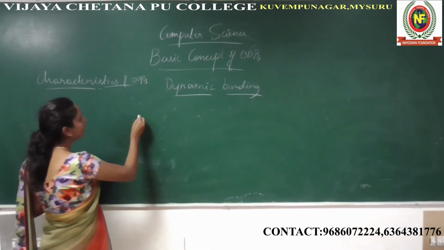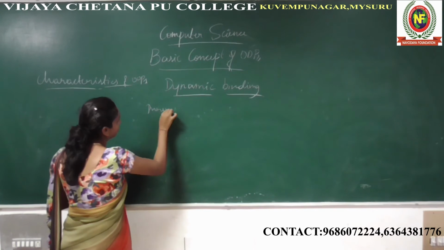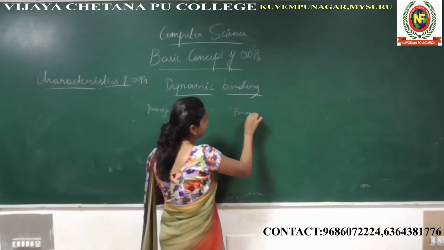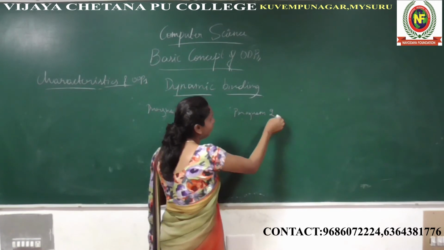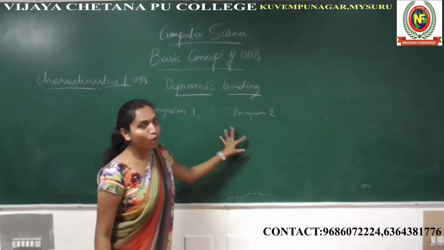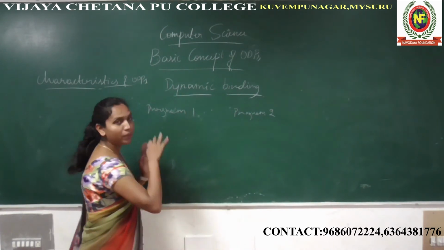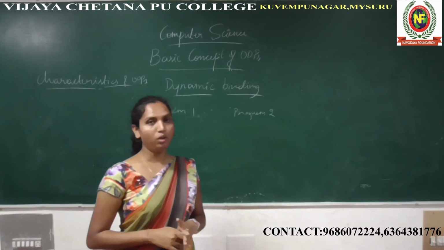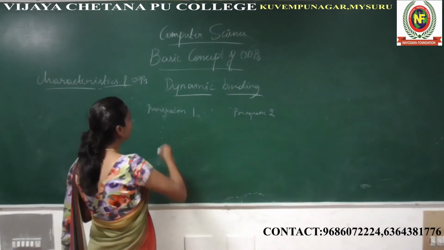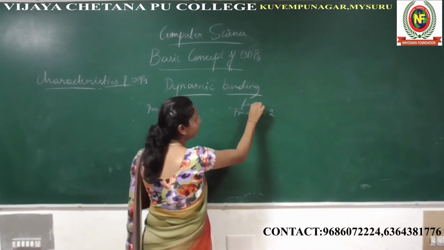For example, this is one program and this is another program. So it contains two programs, but these two programs communicate. They should communicate because these two programs become one large code. You can say each can be one function.